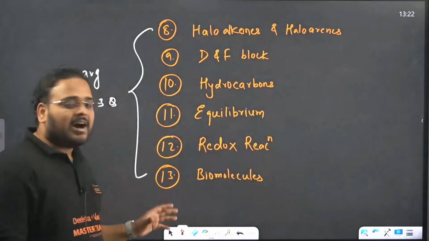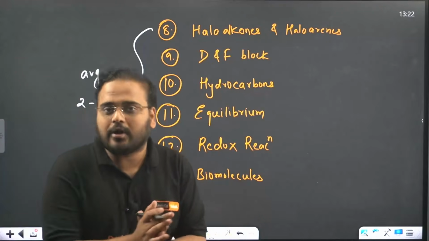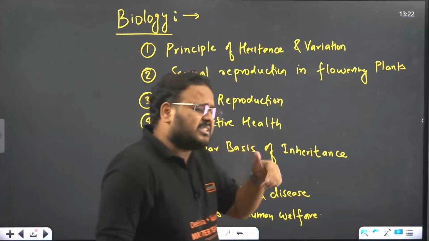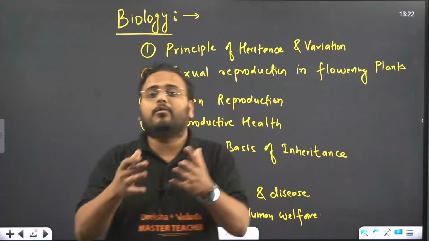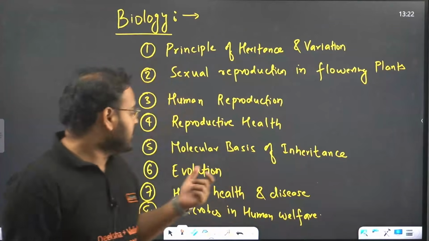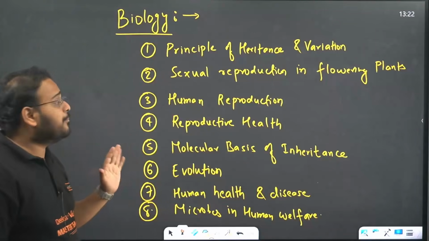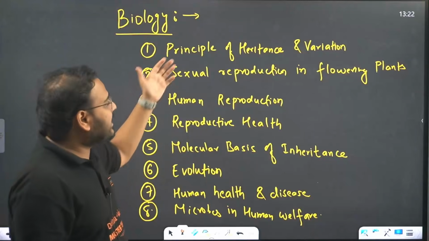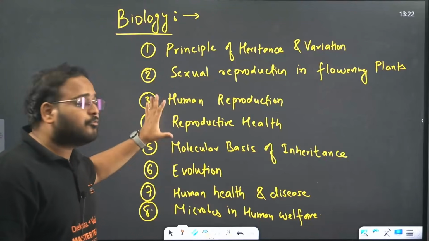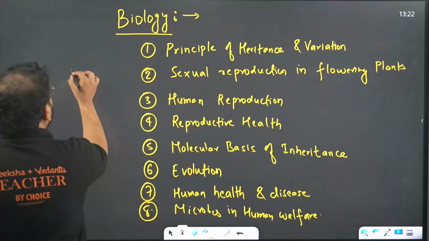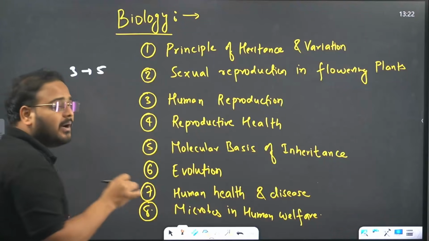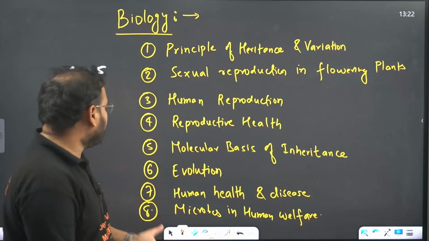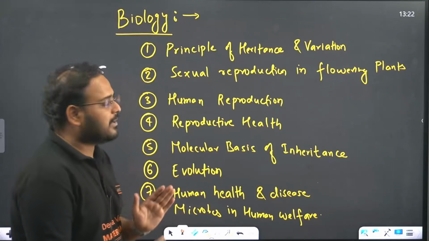That's why you can see almost all the chapters are there, but priority is given to your high weightage ones. Moving on to your biology chapters, the syllabus of biology is even vaster, even bigger than what we have in physics, chemistry and mathematics. Here you can see topics of PU2 listed, with very high weightage: 5 marker, 3 marker. A minimum of 3 and a maximum of 5, which means an average of 3 to 5 questions per chapter can be expected. These are your 3 markers, and this is your 5 markers set.